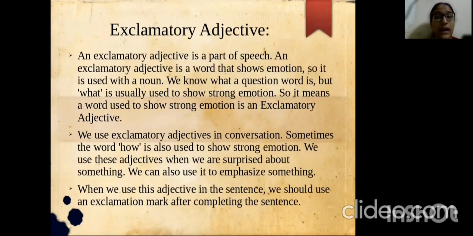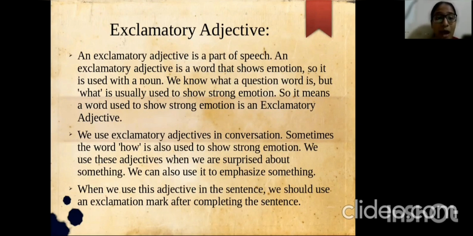Exclamatory adjective. This is the last type of adjective which we are going to discuss here. An exclamatory adjective is a word that shows emotion, so it is used with a noun. We know what a question word is, but what is usually used to show strong emotion. So a word which is used to show a strong emotion is called an exclamatory adjective. We use exclamatory adjectives in conversation.